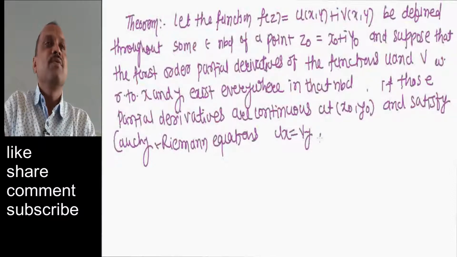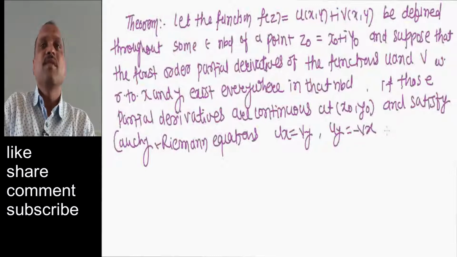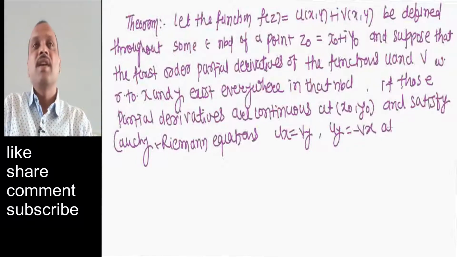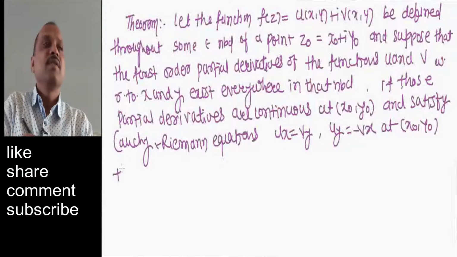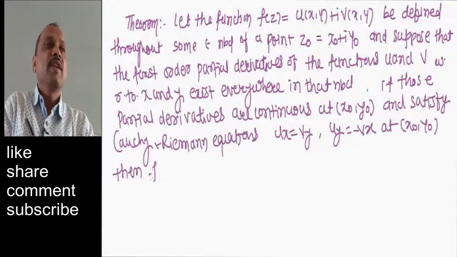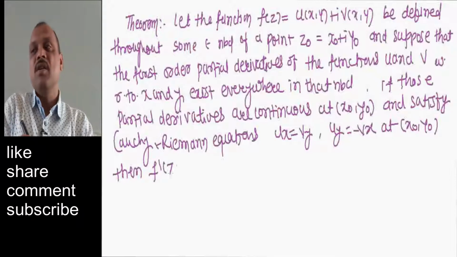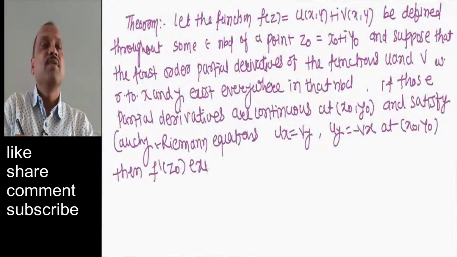Ux equal to Vy and Uy equal to minus Vx at x0 comma y0, then f dash at z0 exists.